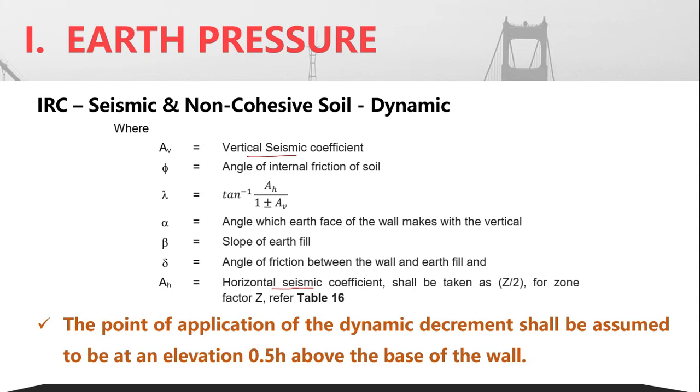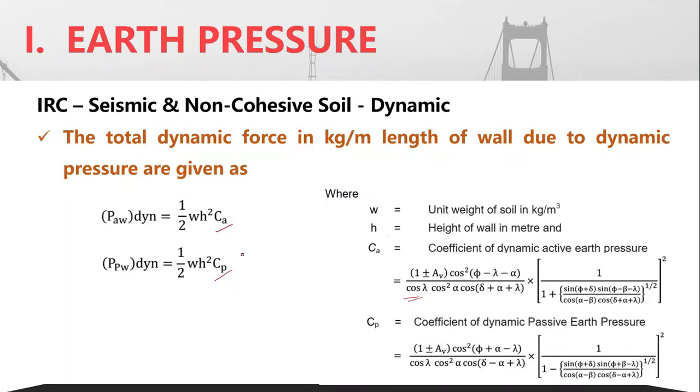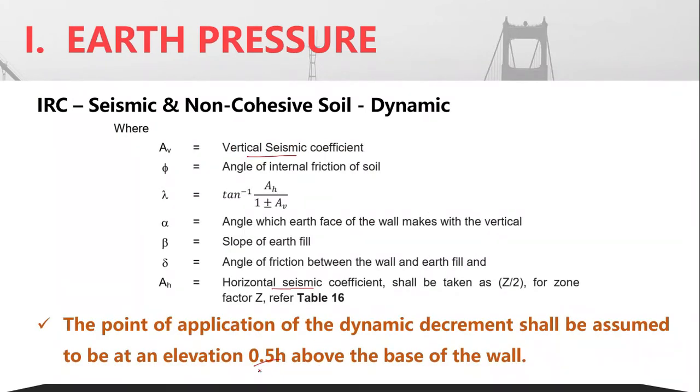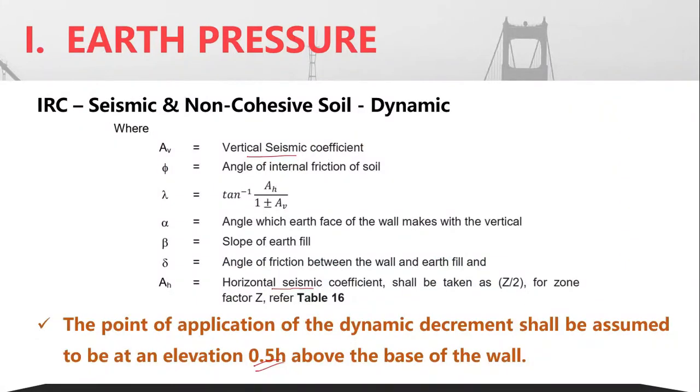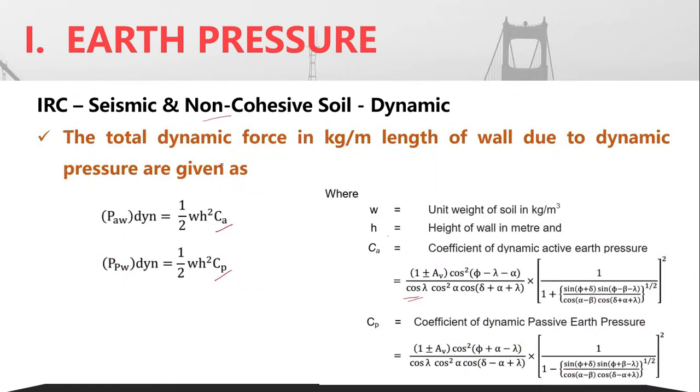Now the corresponding effect due to the dynamic effects shall be acting at a height of 0.5 meters, not 1/3 of height, but a height of 0.5 meters from the base of the wall. And then, this is only due to the earth, in case of a seismic non-cohesive soil, this is only due to the earth.